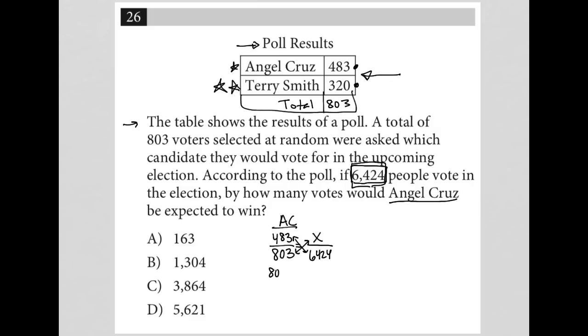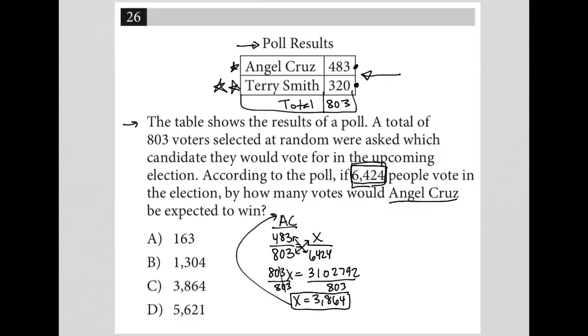So I'd be left with 803X is equal to, go to my calculator, and what is 483 times 6424? That's equal to 3,102,792. So then I divide both sides by 803. And I get X is equal to, let's see, divide by 803 on my calculator. I get X is equal to 3,864. That's the number of votes we expect for Angel Cruz.